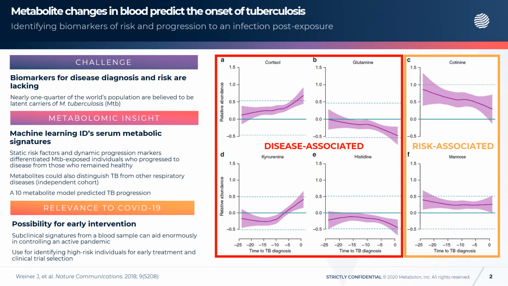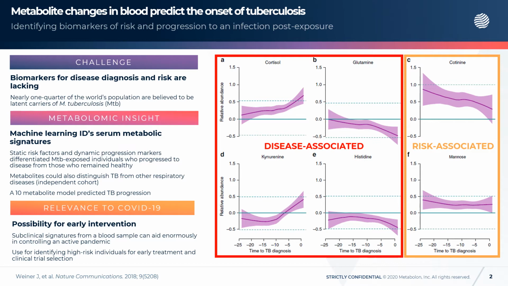Integrating Metabolon's global metabolomics platform with machine learning algorithms, a panel of risk-associated and disease-associated metabolites were identified. Disease-associated metabolites, such as cortisol and glutamine, were those metabolites whose absolute difference in abundances between progressors and controls increased on the road to the clinical manifestation of TB. Risk-associated metabolites, such as cotinine and mannose, indicate a higher likelihood of progression to TB.